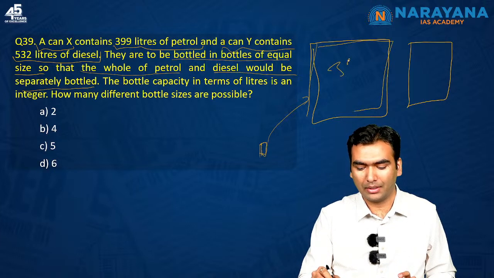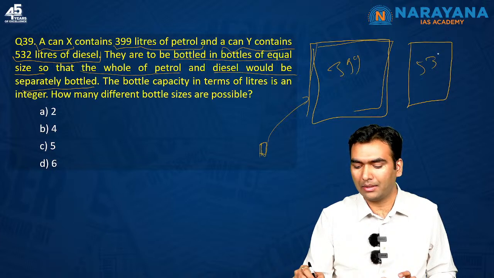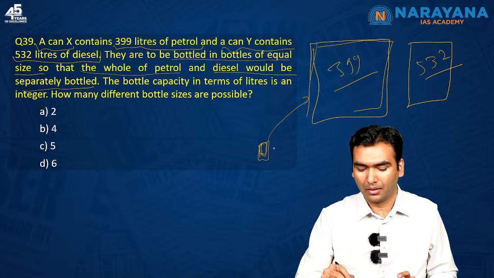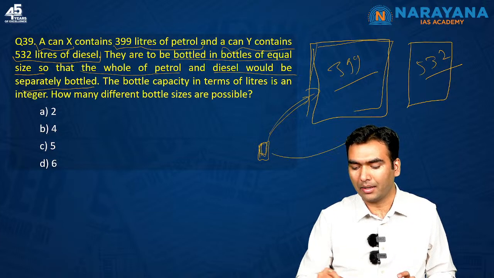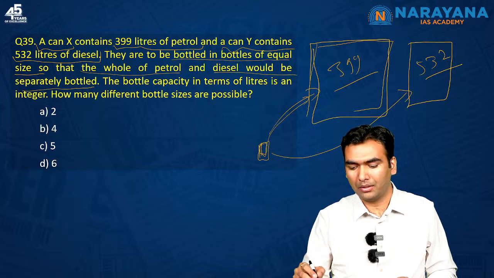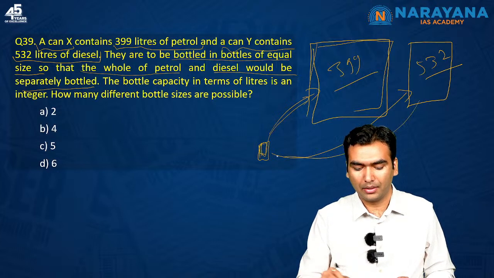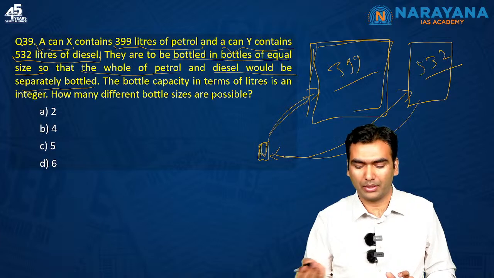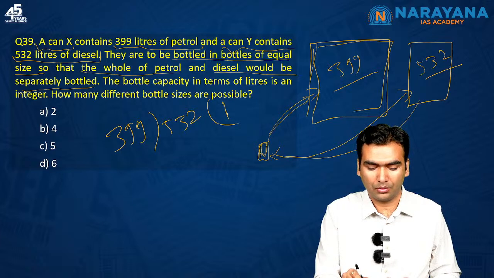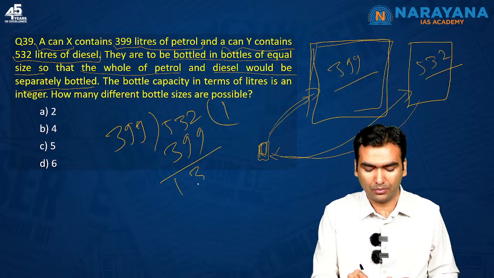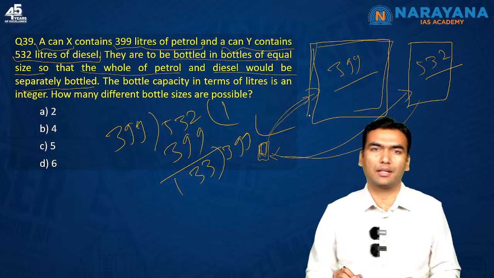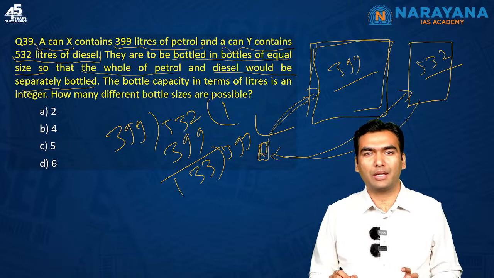One can is of 399 liters, one can is of 532 liters. You have to find the size of this bottle whose multiple is also 399 and also 532, so that nothing is left when you are distributing all the petrol and diesel in these bottles. So you have to simply calculate the HCF. So 399 and 532, do the HCF, you will get 133. UPSC has also given the numbers very easy, and usually I say that if you are able to divide the numbers very easily, it means you are doing it right.